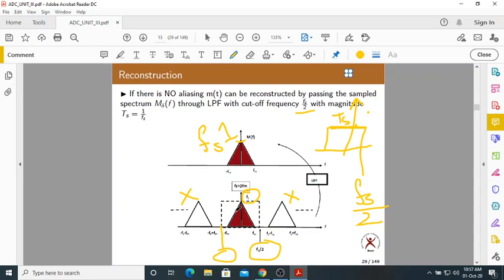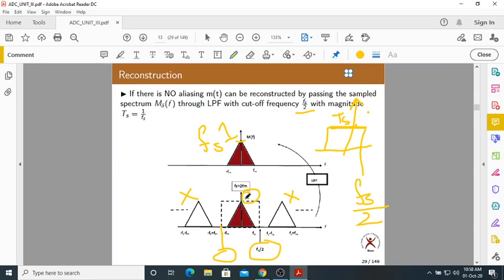Here, the copy of the original message spectrum is having amplitude Fs. Why? I told you, I have already shown here. But if you take a low pass filter having cutoff frequency Fs by 2 and magnitude Ts, the magnitude of this spectrum is Fs.